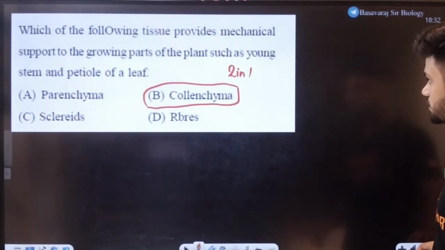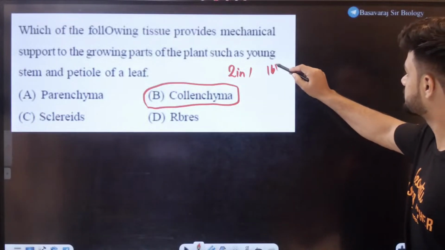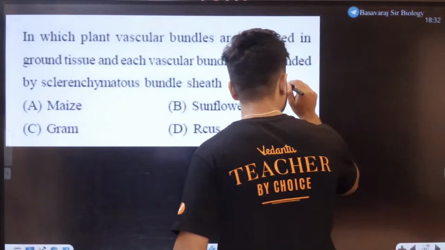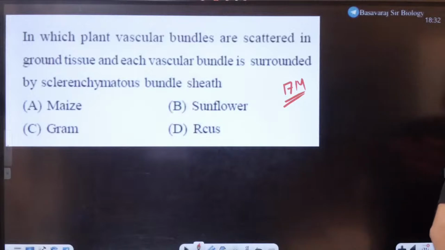Okay, next question. Now, what are the marks here for this one? Is 2 in 1 done? This was 15 marks, this was 16 marks. So the question for 17 marks is on the board now. Now, this is a good question. Let's see how many of you get it wrong.